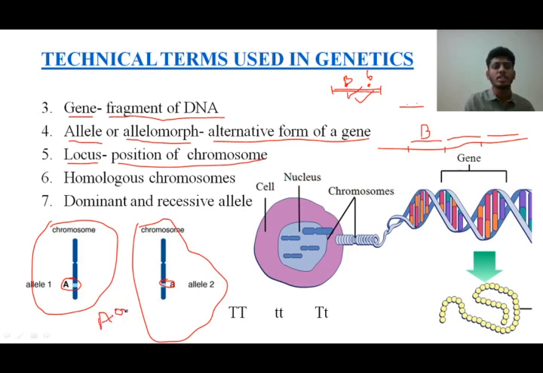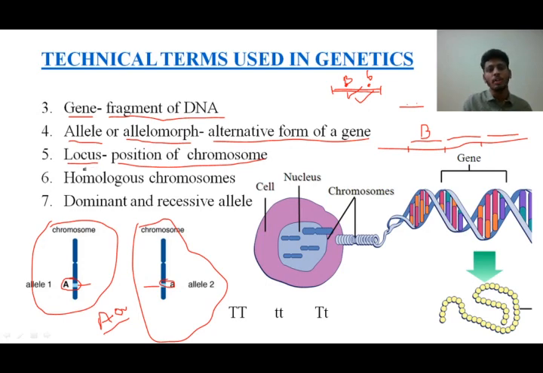Probably the capital A is given by the father, the paternal one, and the small a is given by the mother, the maternal one. So together I have written it as capital A and small a, but both correspond to one character, that is, one gene has two alternative forms called alleles. But then locus is this point where exactly our allele is located. This point, the small a is located. Locus is nothing but the position where exactly the alleles are located on the chromosomes.